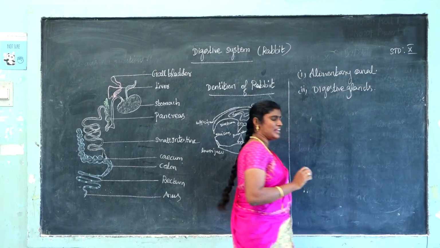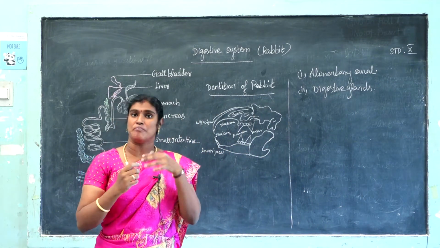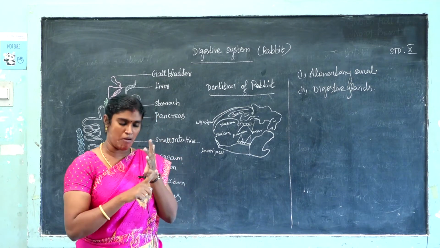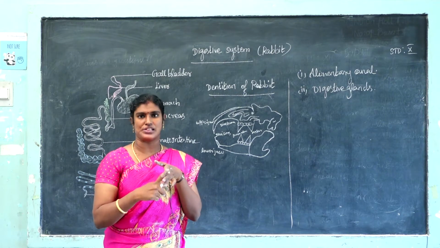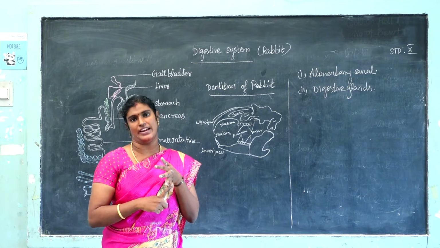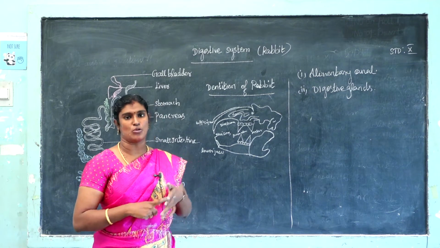The alimentary canal consists of many parts. The first one, mouth, buccal cavity, fornix, esophagus, stomach, small intestine, large intestine, rectum, anus. What are the parts?